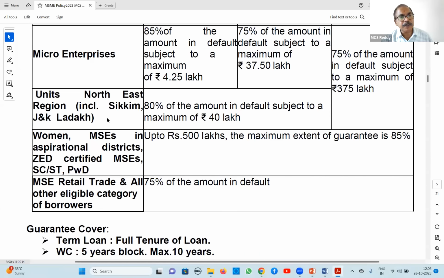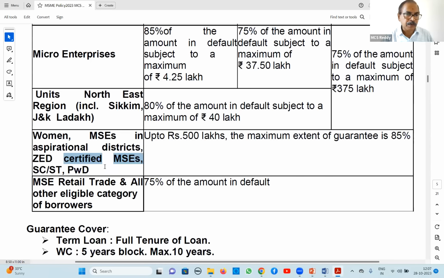The important change is the addition of Jammu Kashmir in the 80% category, and the women category has gone to the 85% category with aspirational districts, etc. It is included, including Agniveers also here. Another one you have to add is Agniveers. Recently the government has started recruitment of army personnel, who will serve there for 5 years. Afterwards, they are called Agniveers.